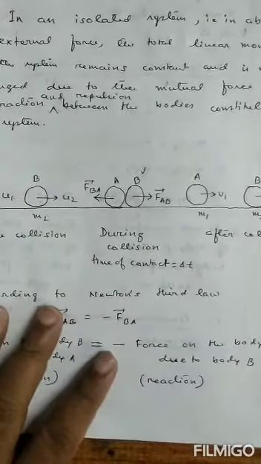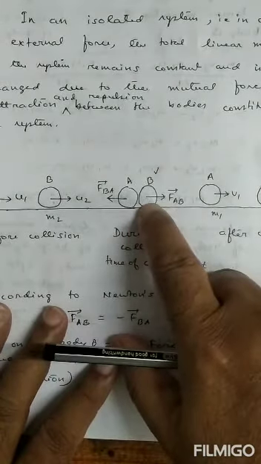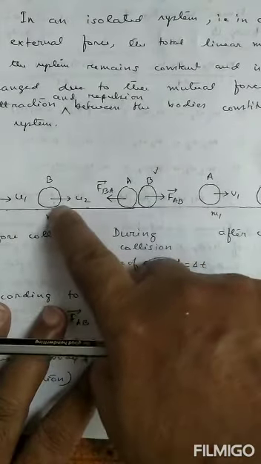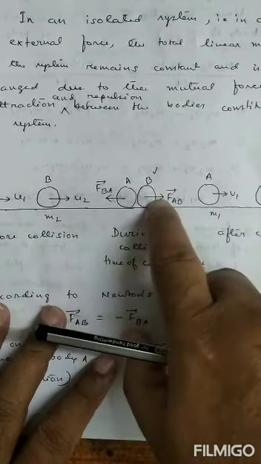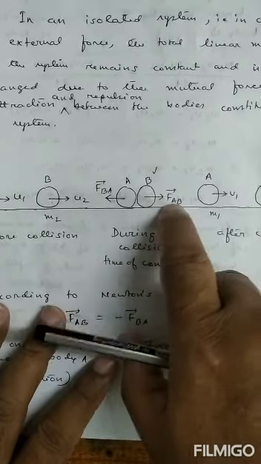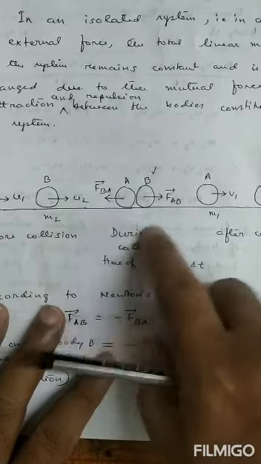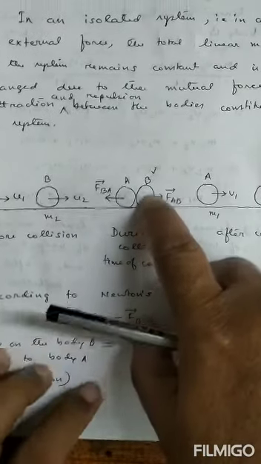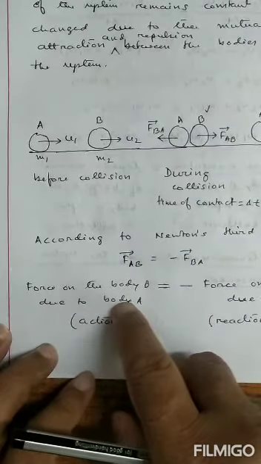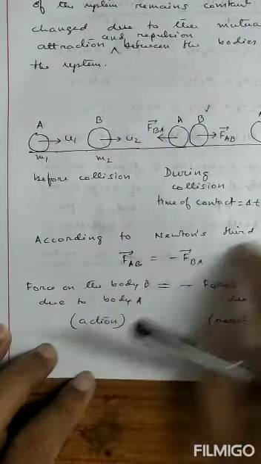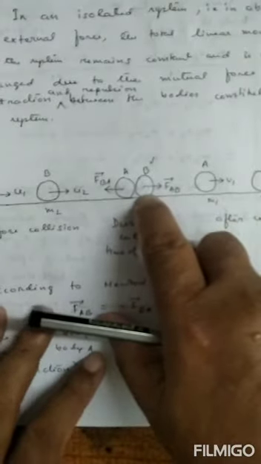Now, according to Newton's second law, this force FAB is equal to rate of change of linear momentum of body B. Why? Because this force acts on body B. You just see, force on body B due to body A, I call this FAB. Due to this force FAB, momentum of the body must change.